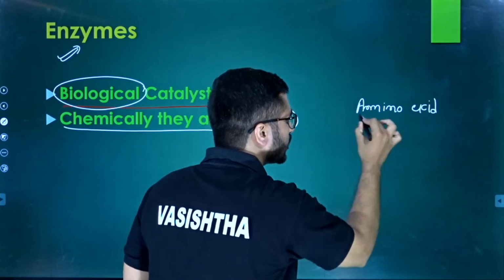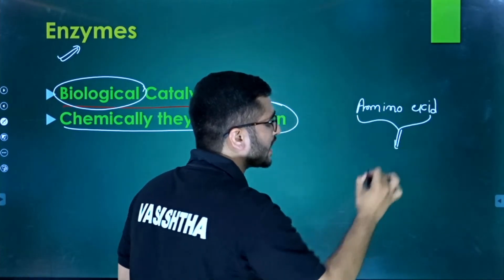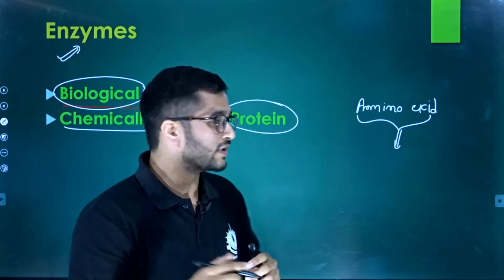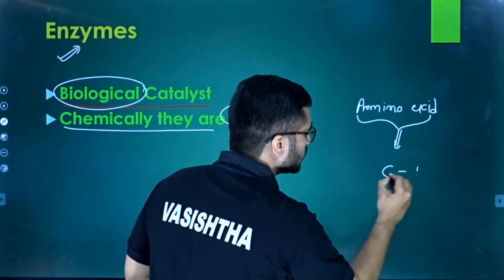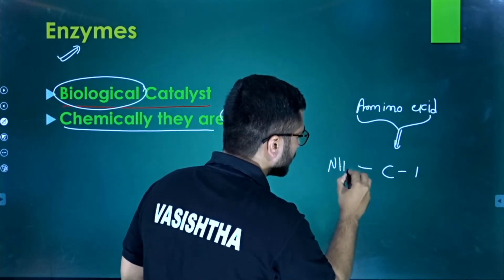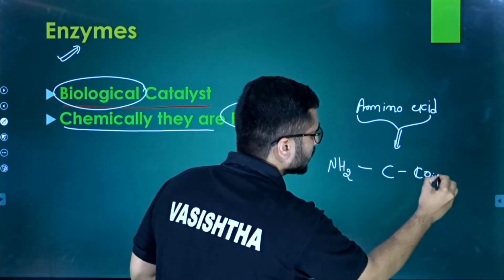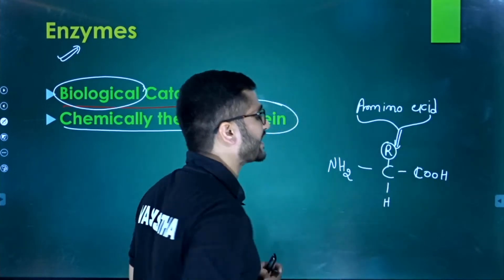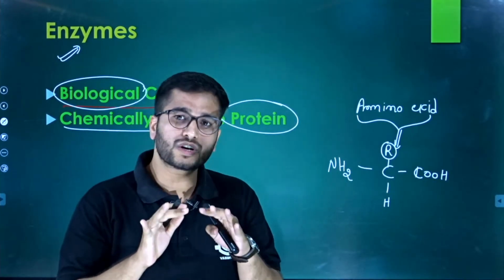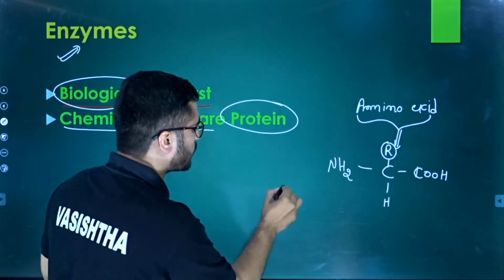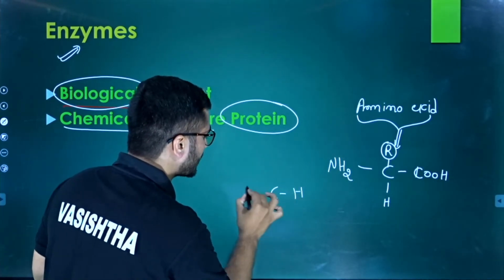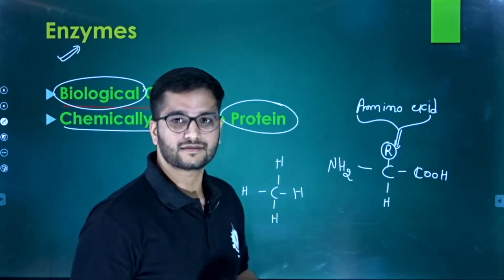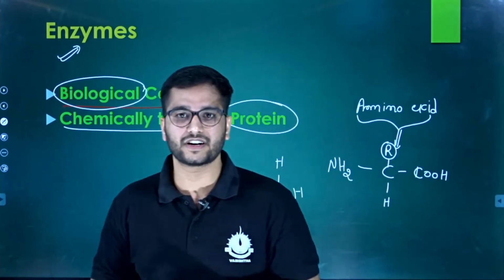And maybe you know that amino acids are basically a component which has an amino group at one place, and on the other hand we have the acid group. One hydrogen is there and one random group is there. If you look carefully at this component, you will see that it is nothing but a derivative of methane, right?